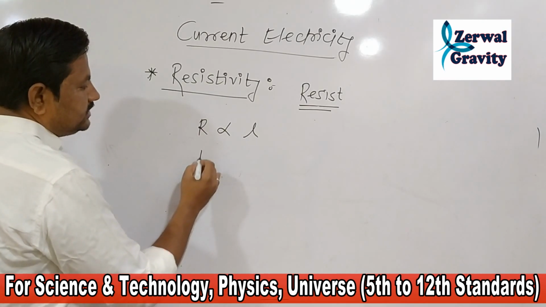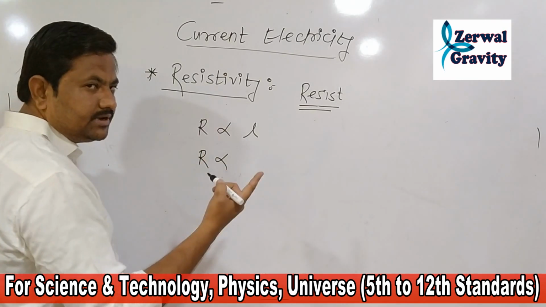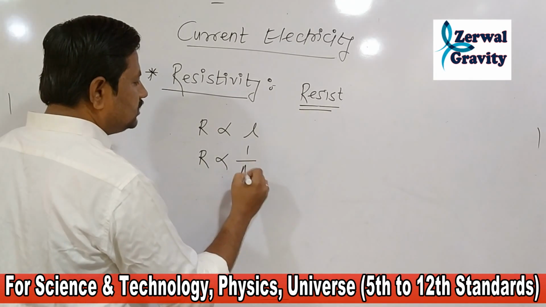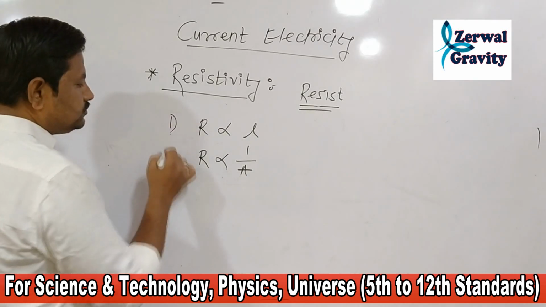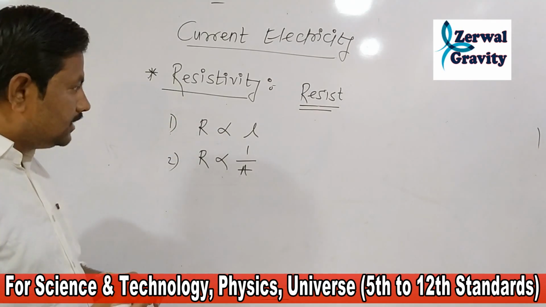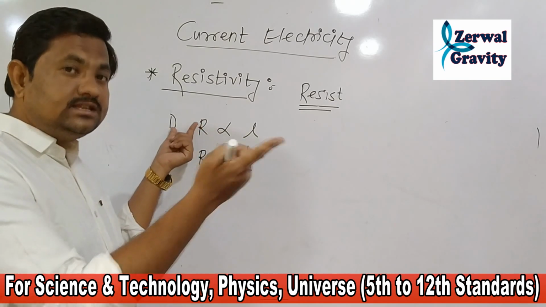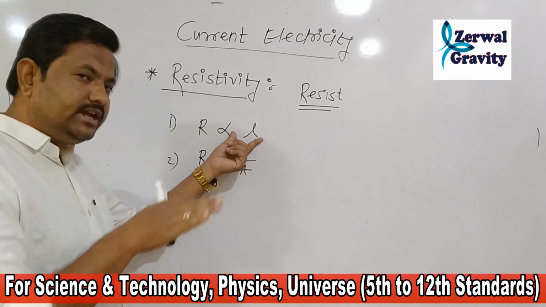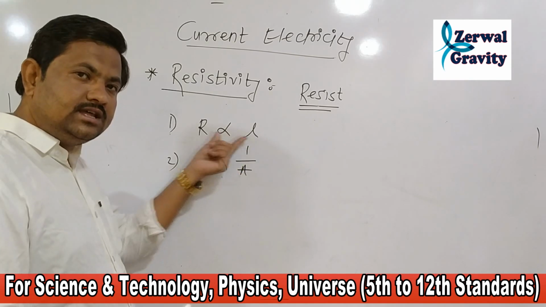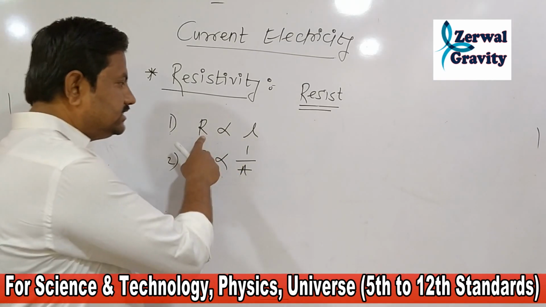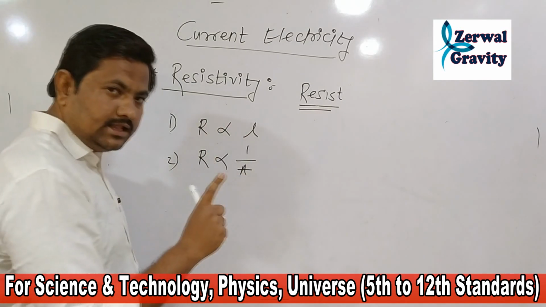Second, the resistance of the conductor depends on the area, but how? It is inversely proportional to the area. These two factors say that when we increase the length of the conductor, there is an increase in the resistance. When we decrease the length, there is a decrease in the resistance. So in simple words we can say that resistance is directly proportional to length.